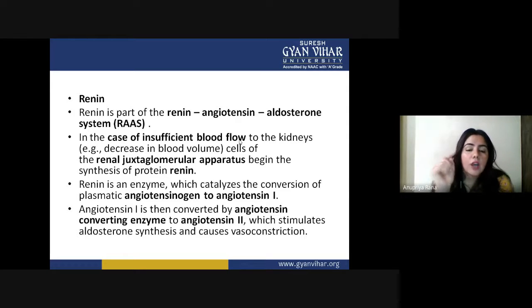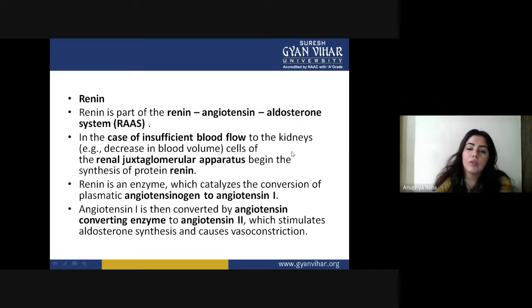Now we are going to see how renin raises the blood pressure. Renin is an enzyme which catalyzes the conversion of plasma angiotensinogen to angiotensin 1.